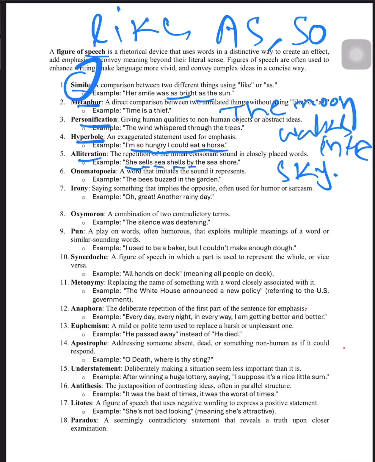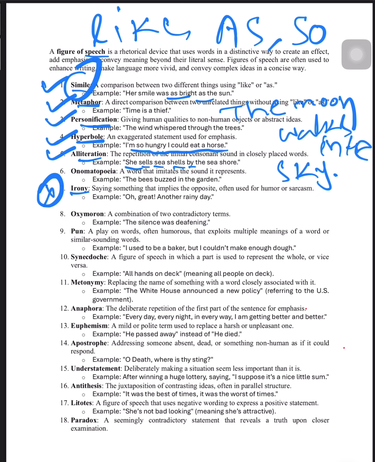Next, you see what is irony. Irony is very important. Give a star mark to these parts: irony, simile, metaphor, personification, hyperbole, alliteration. These are very important. Next, irony: saying something that implies the opposite, often used for humor or sarcasm. When we are saying something in a sarcastic way, we are telling something in a very opposite, very different way.